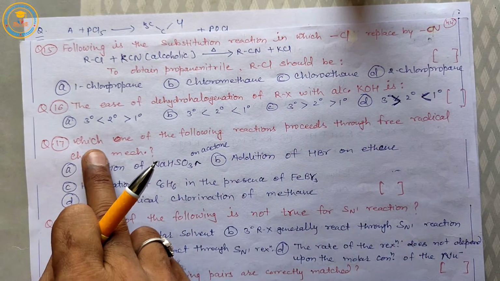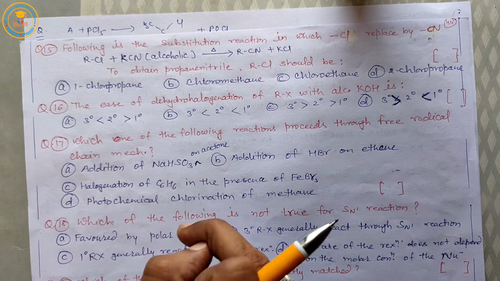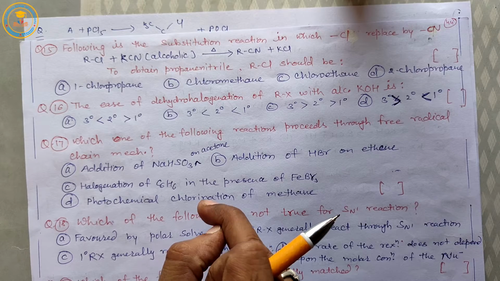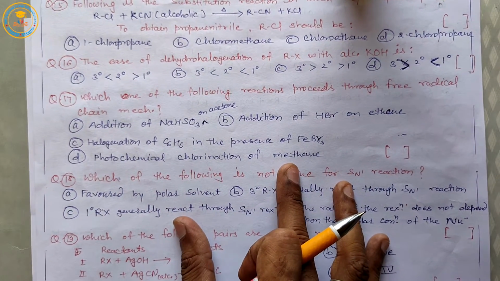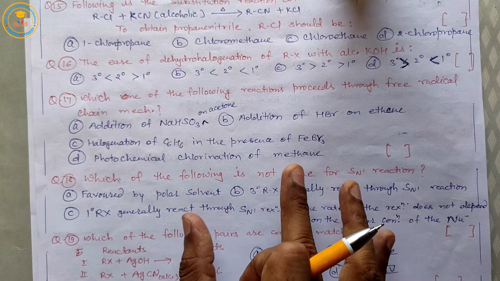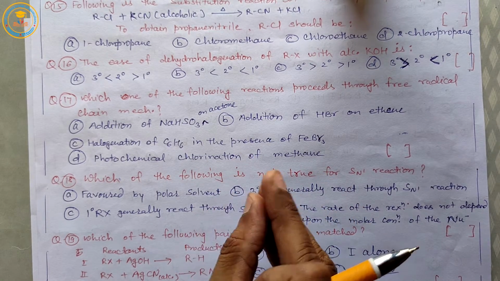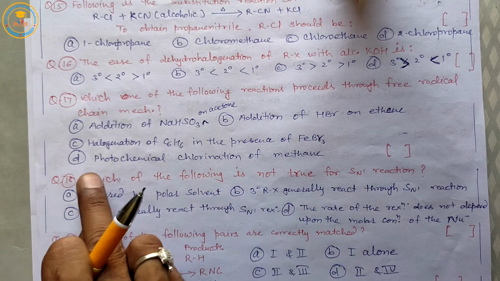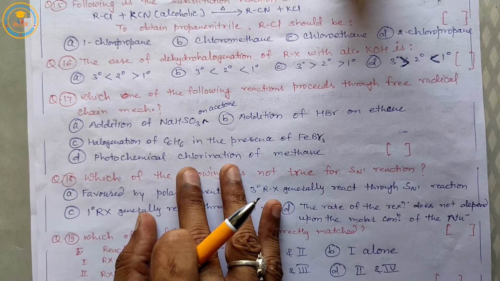Now next, question 17. Which one of the following reactions proceeds through a free radical chain mechanism? So solution is photochemical chlorination of methane. In the methods of preparation of haloalkane we have discussed in the previous video. So solution will be photochemical chlorination of methane.